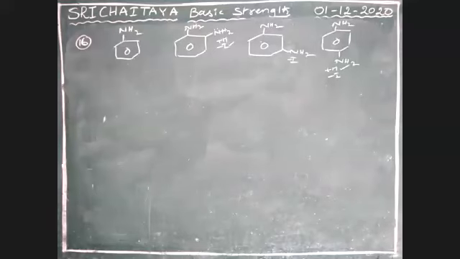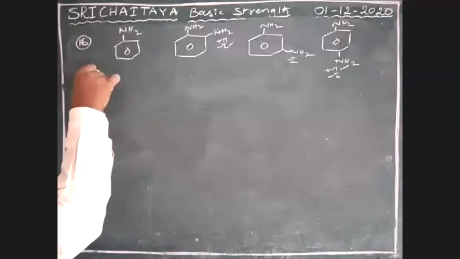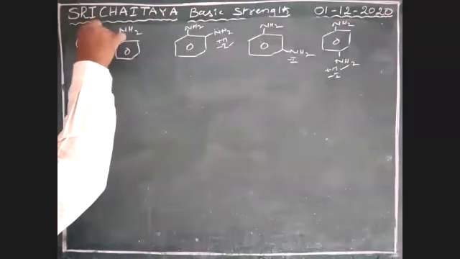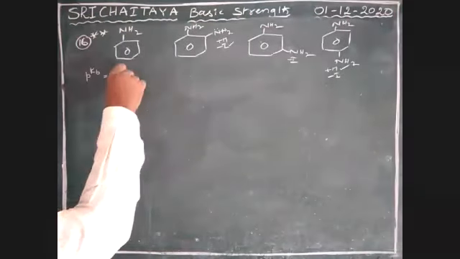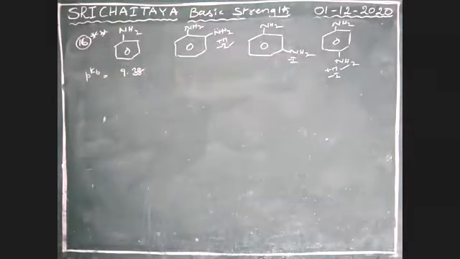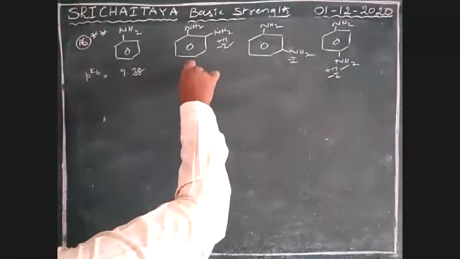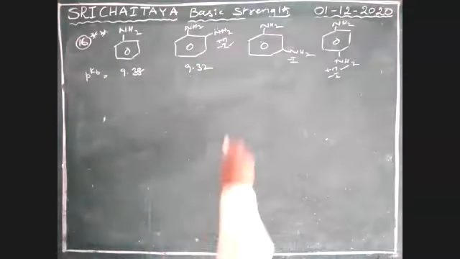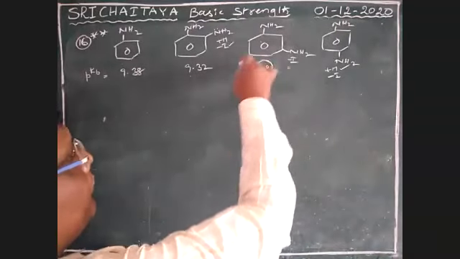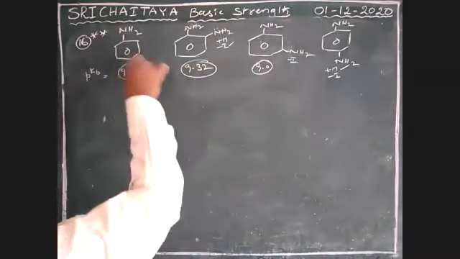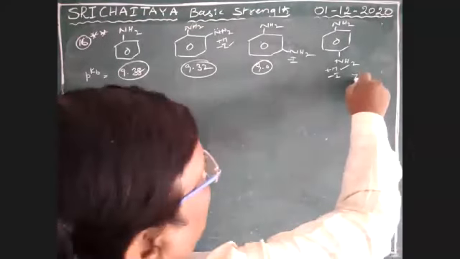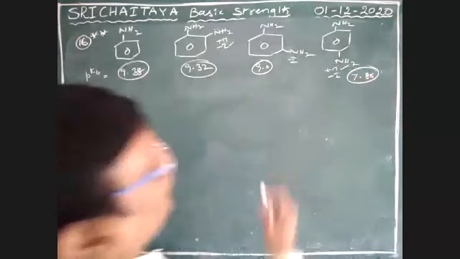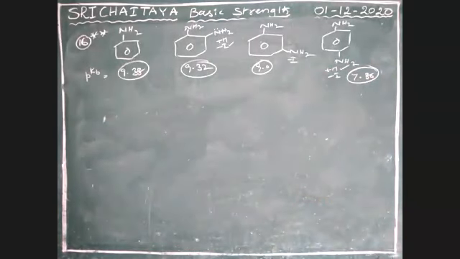Okay, so finally the PKB values. See here, the PKB value is 9.38 for aniline. Then 9.32, then 9.0, then 7.76, 7.86 and 7.86.